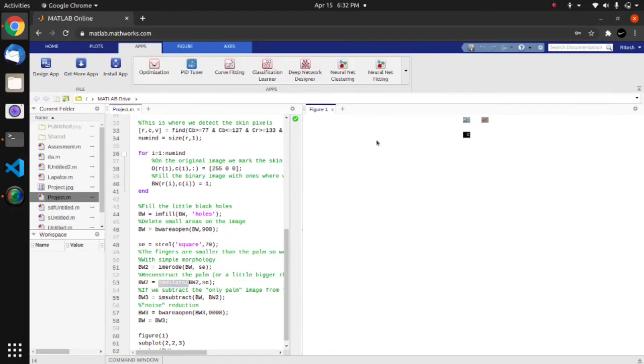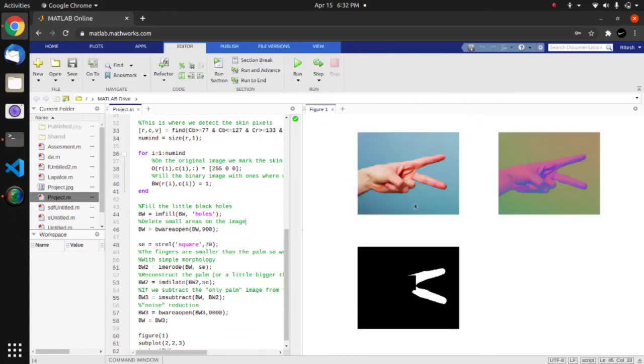The overall concept behind the code is that firstly they took an image of a hand and then they deleted the fingers as they are small and easy to delete. Then they created the size of a palm and got the fingers as the output. Then they subtract the images, meaning they subtract the palm image from the BW image. So here you can see the output. Thank you.